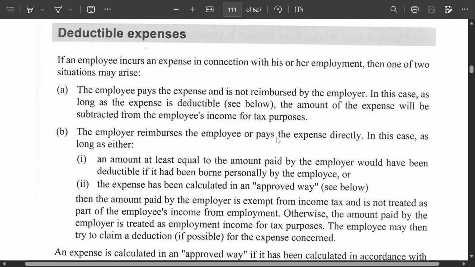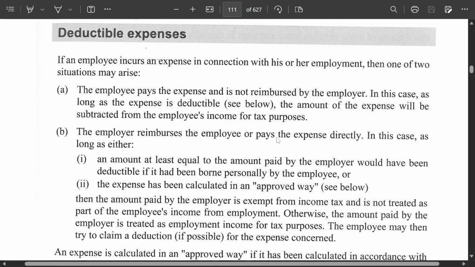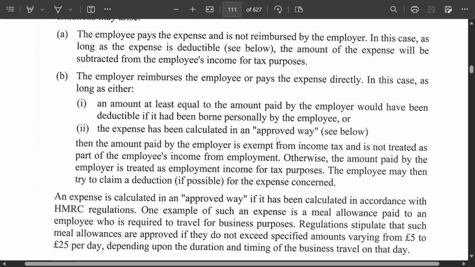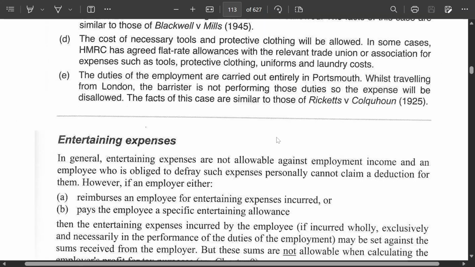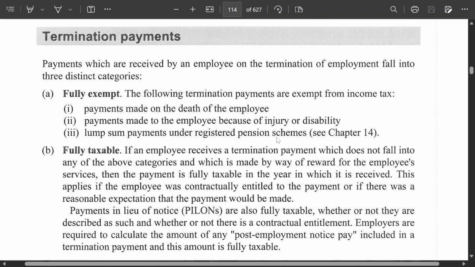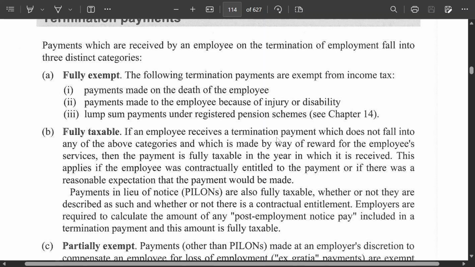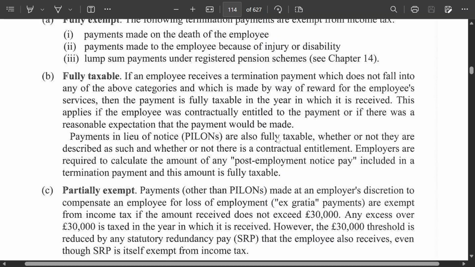We have here approved mileage allowance, deductible expenses. Remember these kinds of things. Then compensation: part of it is statutory, and the statutory part counts against the 30,000. Termination payments: a lump sum is reduced by the remaining allowance. Payments made on death, payments for injury or disability, and lump sum registered pension are fully taxable.